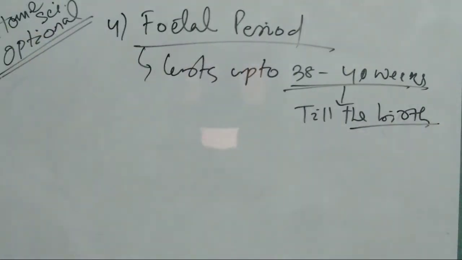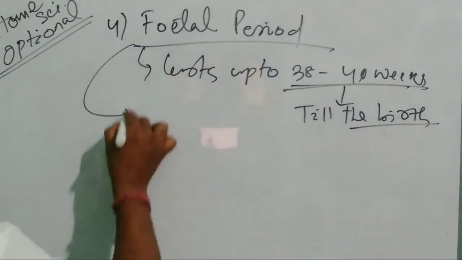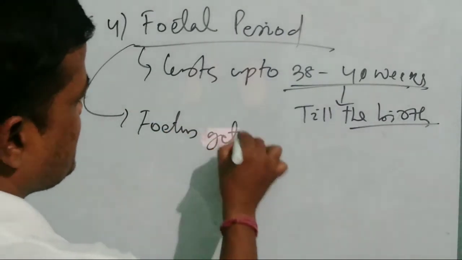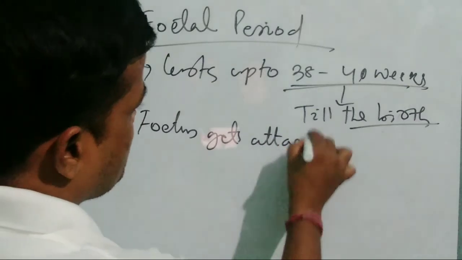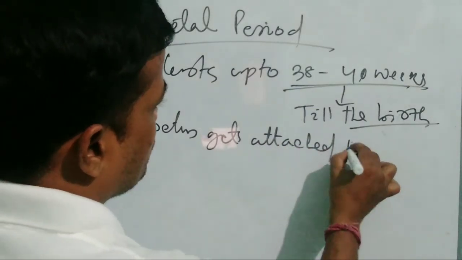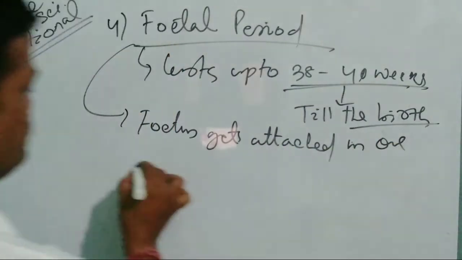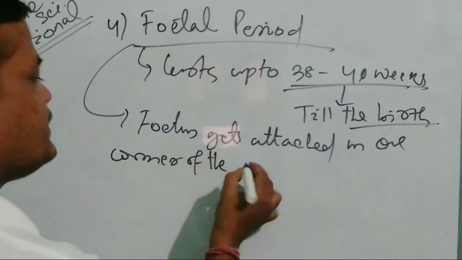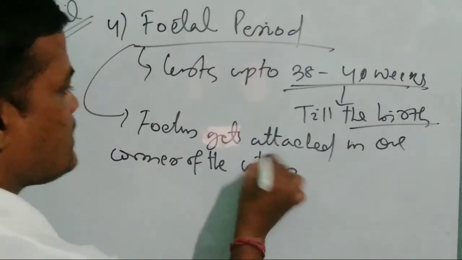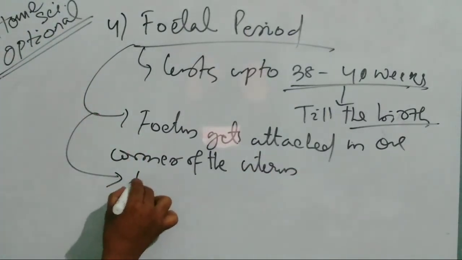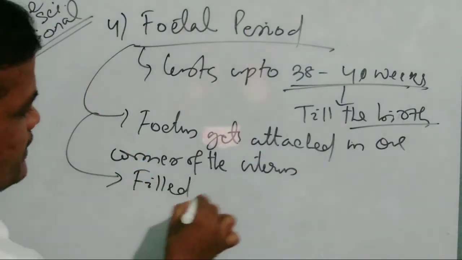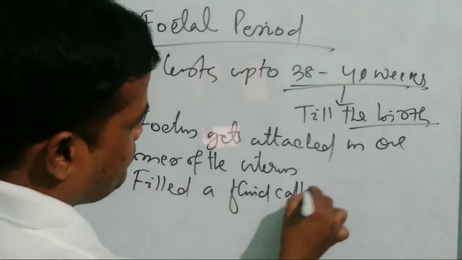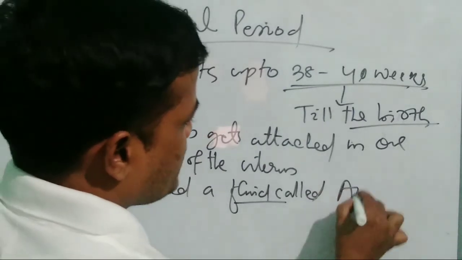Okay friends, in this phase what happens? The fetus gets attached to one corner of the uterus, and the uterus is also filled with a fluid called amniotic fluid.